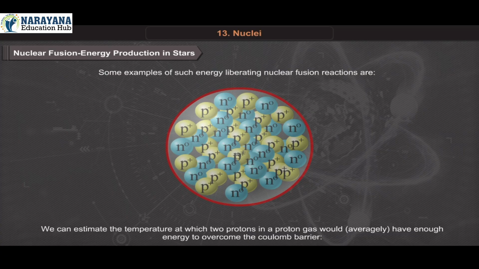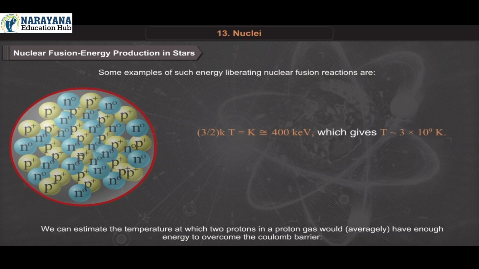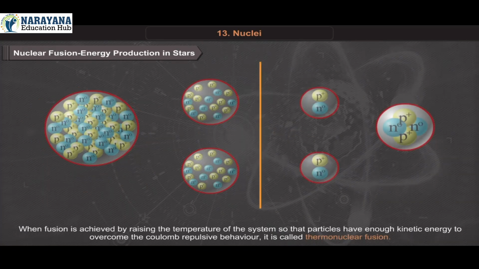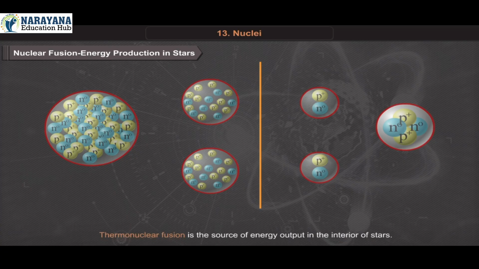We can estimate the temperature at which two protons in a proton gas would on average have enough energy to overcome the Coulomb barrier. (3/2)kT is approximately equal to K, which is approximately 400 keV, which gives T of about 3 × 10⁹ Kelvin. When fusion is achieved by raising the temperature of the system so that particles have enough kinetic energy to overcome the Coulomb repulsive behavior, it is called thermonuclear fusion.